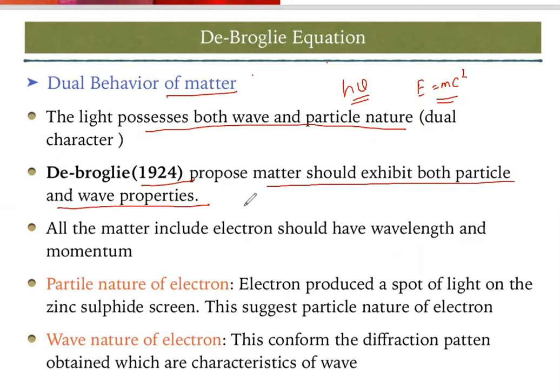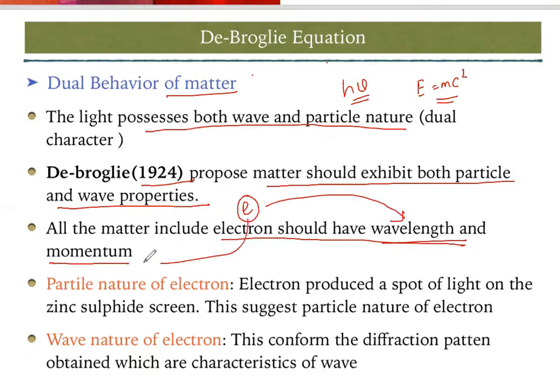So as we already know that electron is behaving as a particle as well as wave. He proposed that all matter, including electron, should have wavelength and momentum. One is nothing but your wave nature and another is the particle nature.